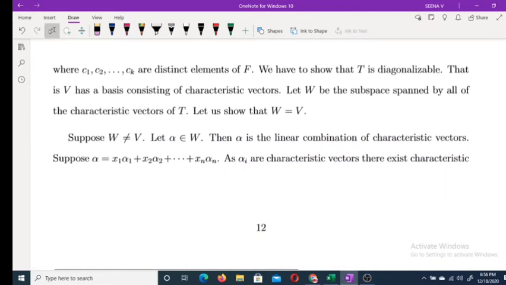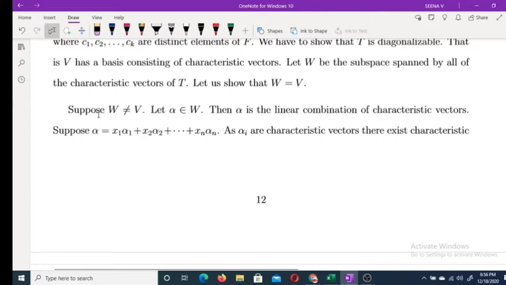So what we are going to prove is, we assume that W is not equal to V. We suppose that W is not equal to V, and we have to reach a contradiction. Okay, so this is our aim.